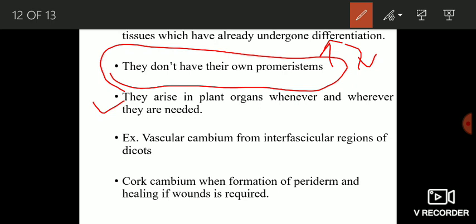And let's move on to the examples. We have two examples of a secondary meristem. The first one is vascular cambium.